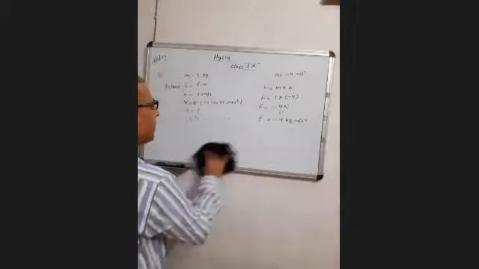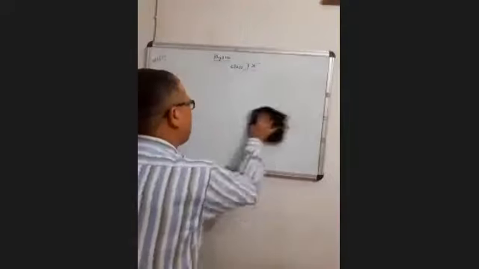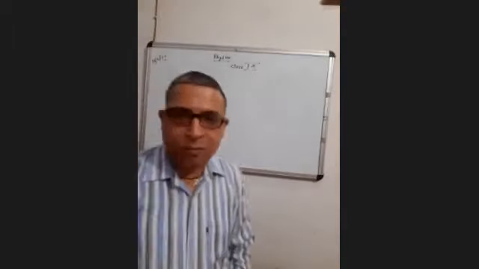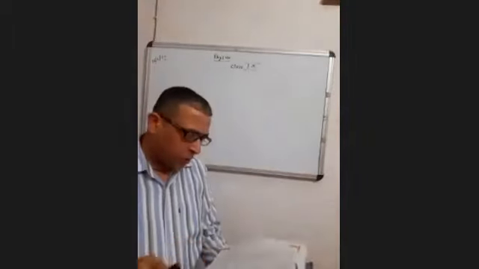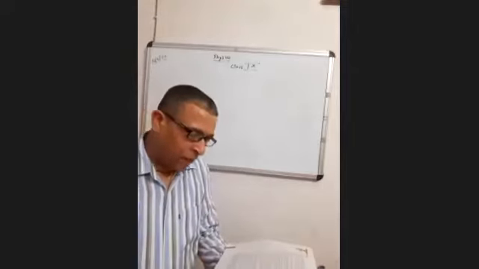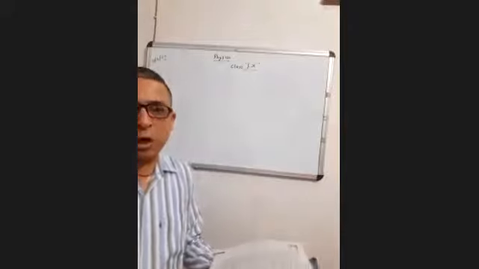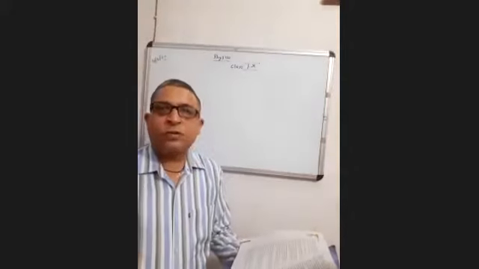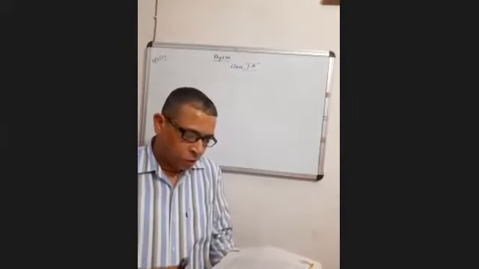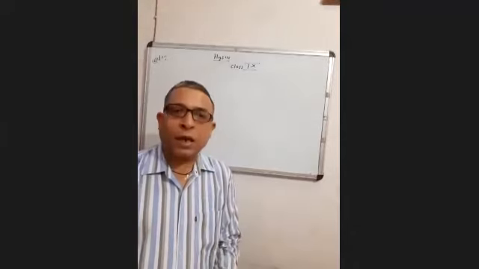Question number 7 has 3 parts, and we'll read question 7 and then we'll try to do it. Question number 7 says that an 8,000 kilogram engine pulls a train of 5 wagons, each of 2,000 kilogram, along a horizontal track. You all know how a train moves, and the train moves in the direction of applied force. If the engine exerts a force of 40,000 Newton and the track offers a friction force of 5,000 Newton, then calculate.